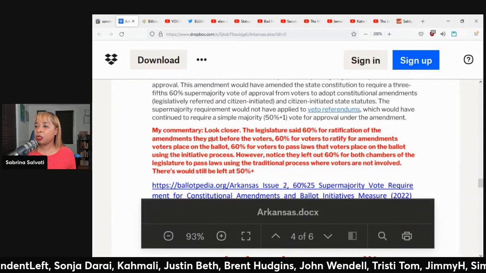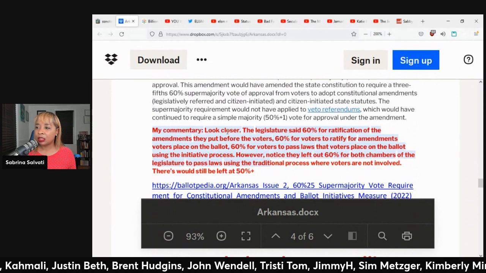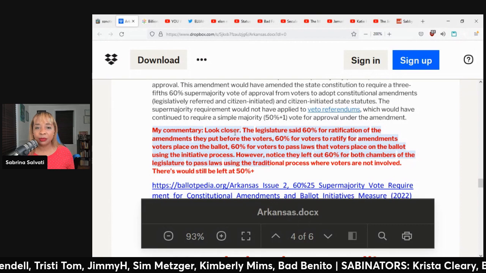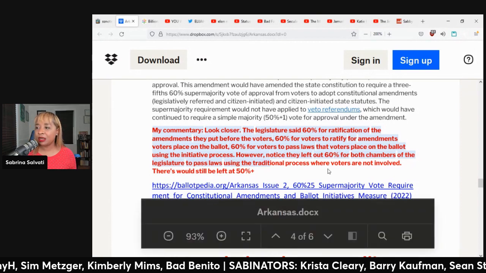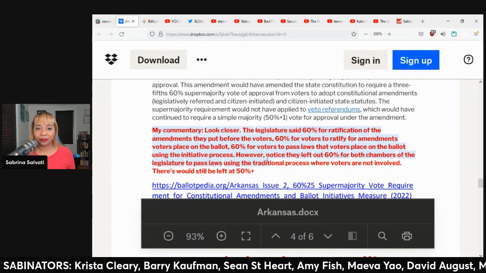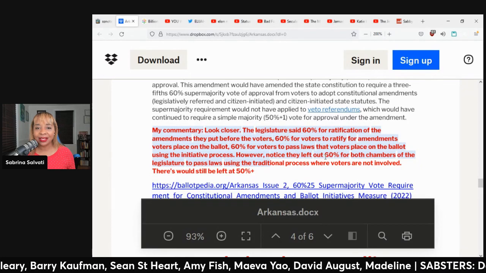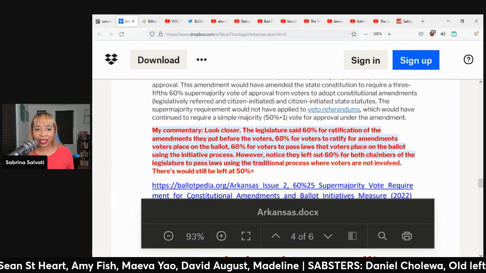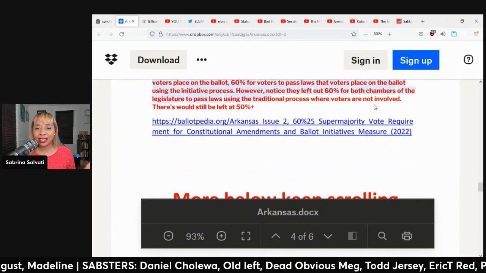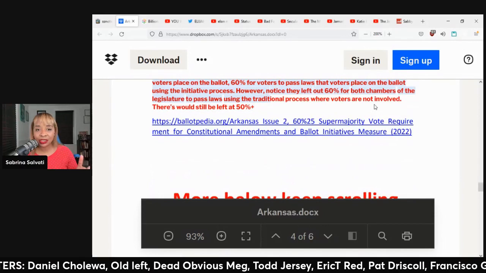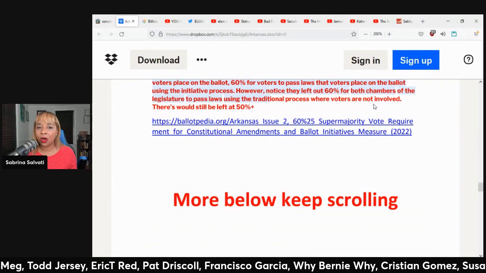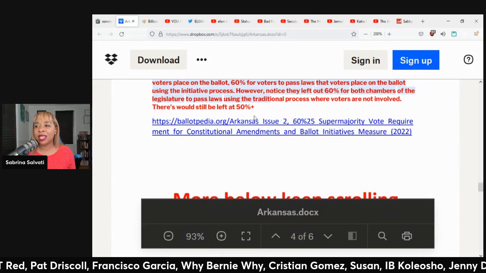Now, this is something that Roger Meadows put here in red. Look closer. The legislature said 60% for ratification of the amendments they put before the voters. 60% for voters to ratify an amendment voters place on the ballot. 60% for voters to pass laws that voters place on the ballot using the initiative process. However, notice they left out 60% for both chambers of the legislature to pass laws using the traditional process where voters are not involved. Theirs would still be left at 50%.